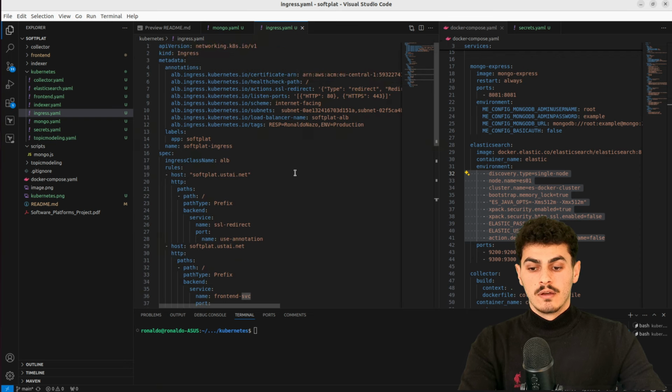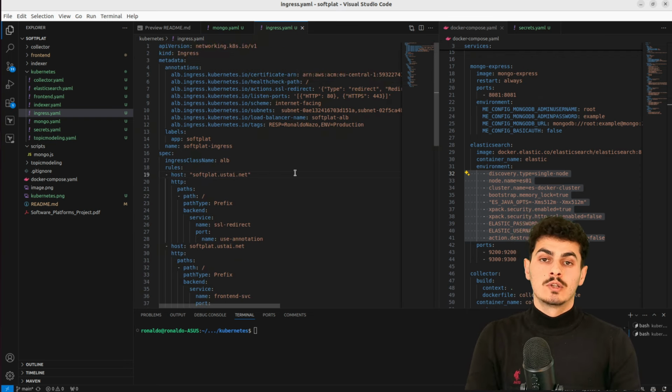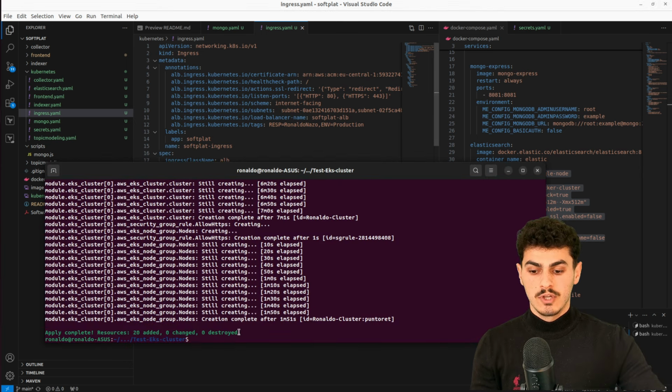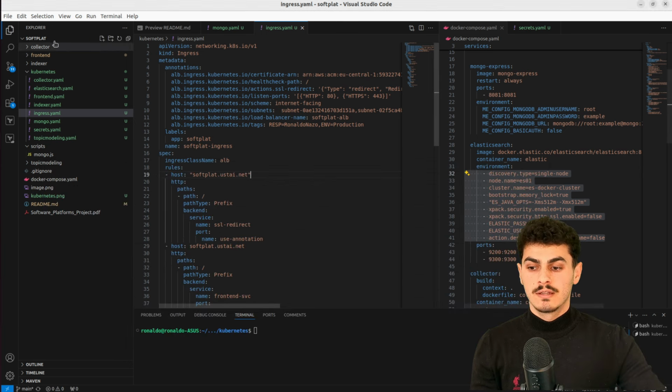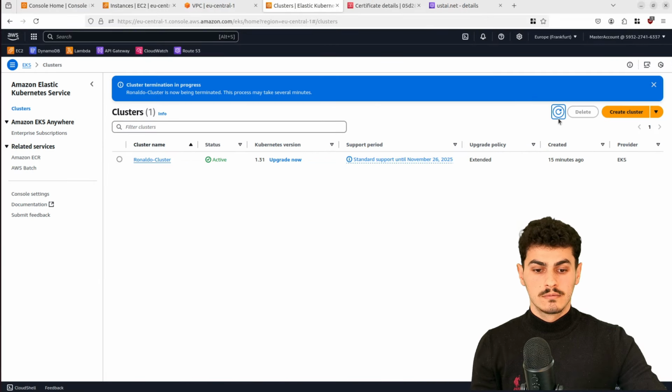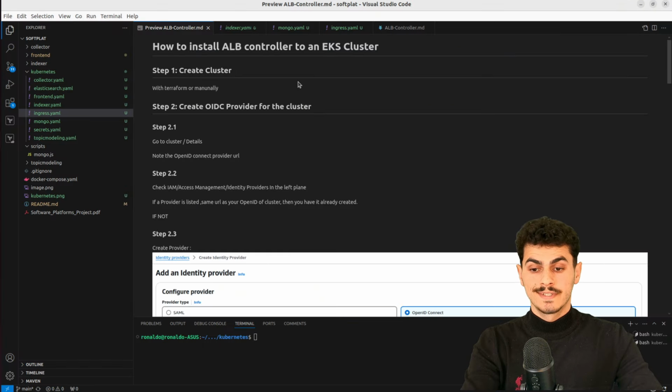Now, to deploy this Ingress, we need to install the application load balancer controller in it. And for that, I have already created some script that I'm going to run right now and deploy on our Kubernetes cluster because it has already finished. Yeah, so everything is created and we have our cluster up and ready. So let's see how we are going to install the application load balancer controller. So how to install application load balancer controller to an EKS cluster?